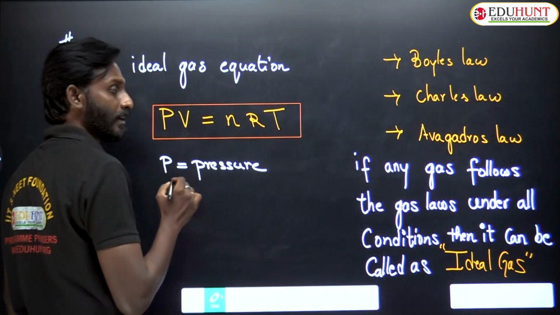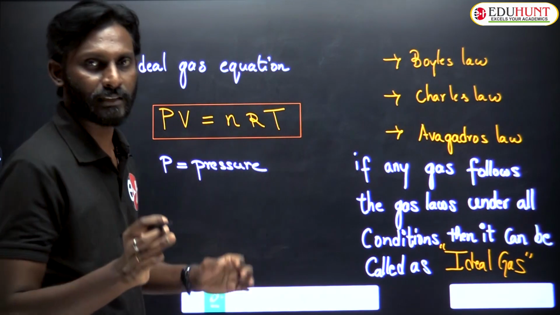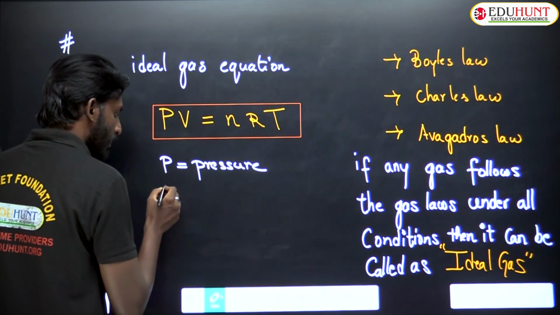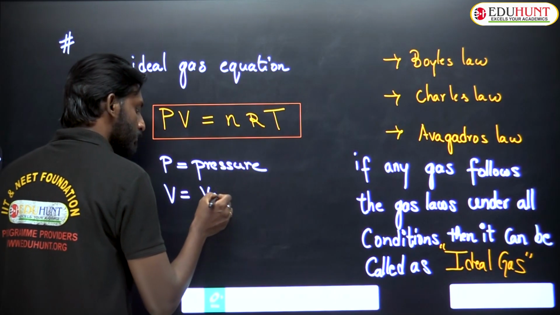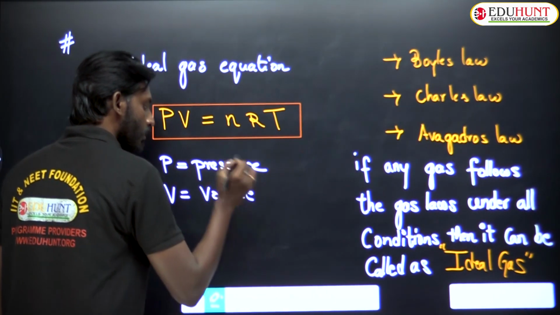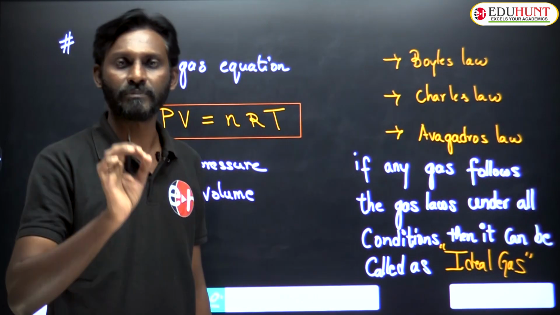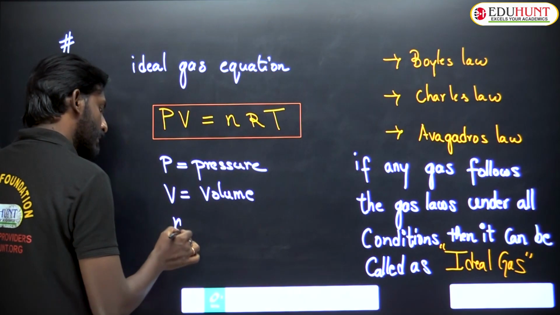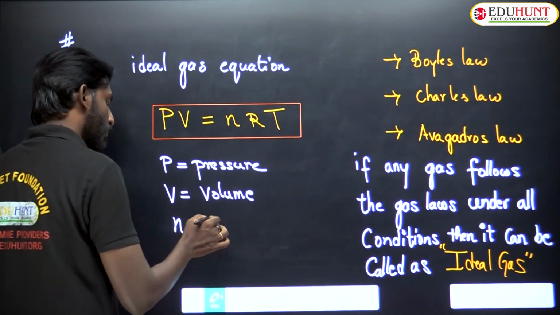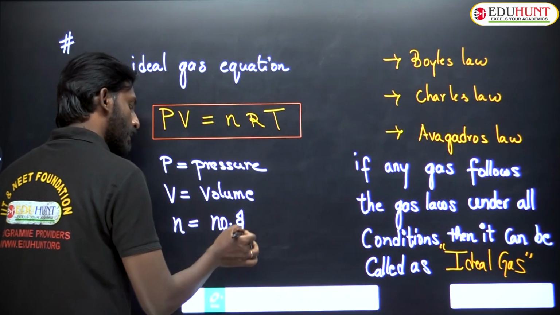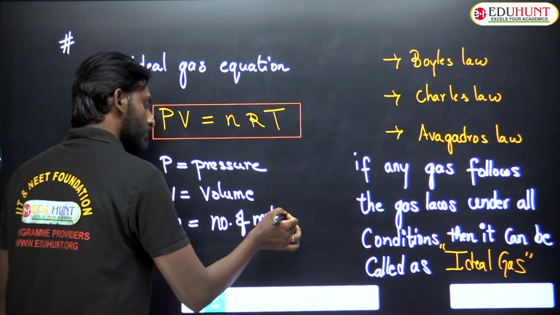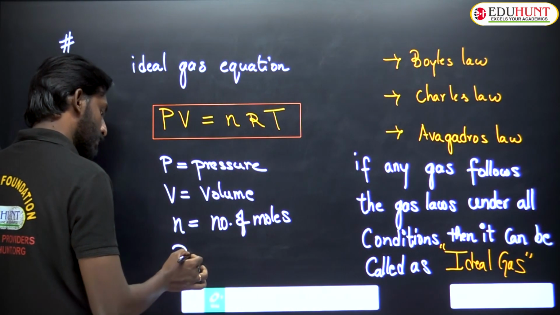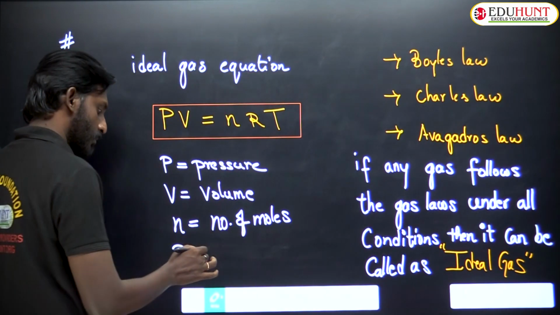Pressure is measured in atmospheres, or in general we measure in bar or atmospheres. V is equal to volume. We measure volume in liters, meter cube, or ml. And n is equal to the mole concept, the number of moles. And R is nothing but the universal gas constant.